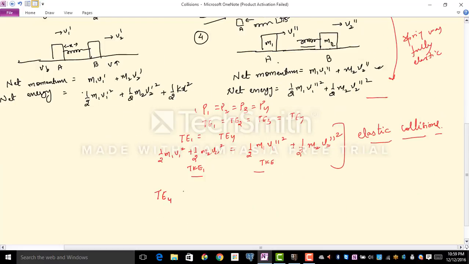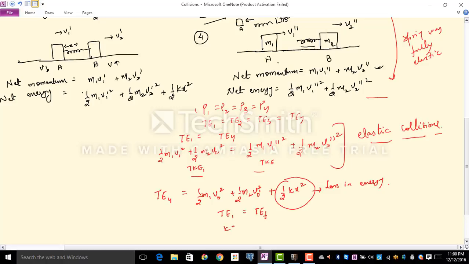Sorry, the total energy in instant 4 would generally be written as half m1 v naught square plus half m2 v naught dash square. I don't really care what v naught is, but then you also add some amount of potential energy, because I do not know whether the spring has been fully compressed or fully decompressed. This part is usually the loss in energy, right? But again, you will still say that the total energy initially is equal to the total energy finally. But you cannot say that the kinetic energy initially is equal to the kinetic energy finally.